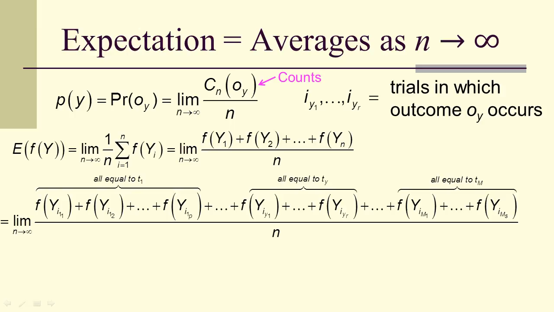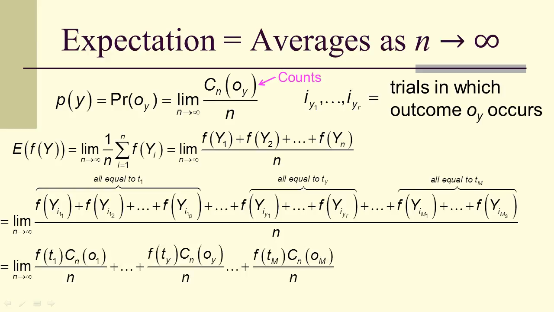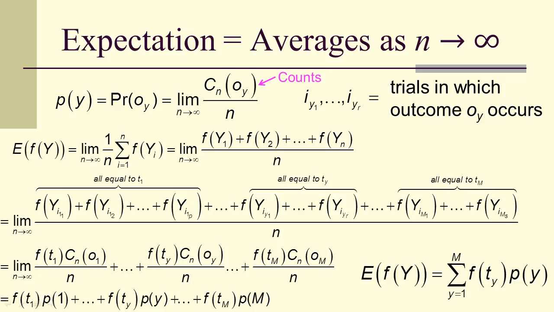And now I'm going to regroup. Everything where the y sub i is t1, I'm going to put at first. Where it's t sub y, I'm going to put that in the yth position, and so on and so forth. Because all of those y's are the same outcome, I can just take f of t1 and multiply times the counts of outcome 1, all the way up to f of t sub y times the counts of outcome y, and so on. But now I take the limit of the counts over n, and I get probabilities. So the expected value of f of y is the sum, y equals 1 to m, of f of t sub y times the probability of y.